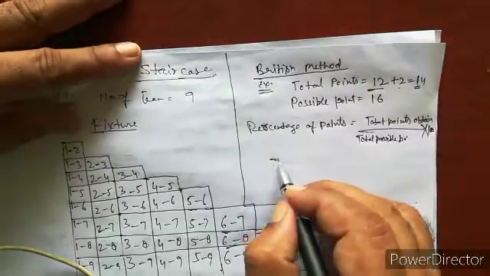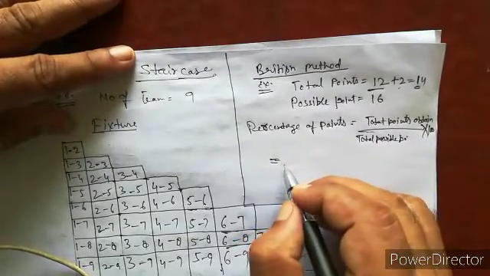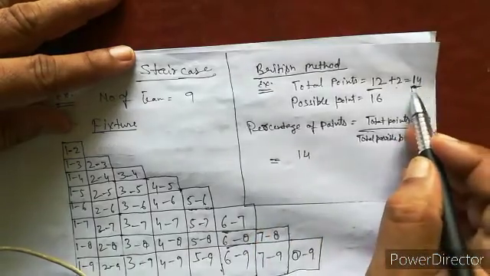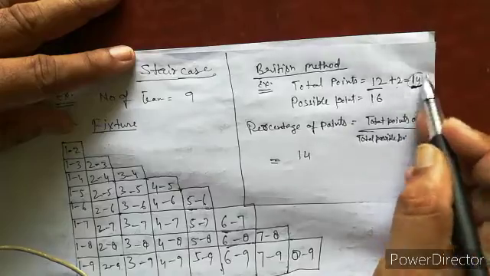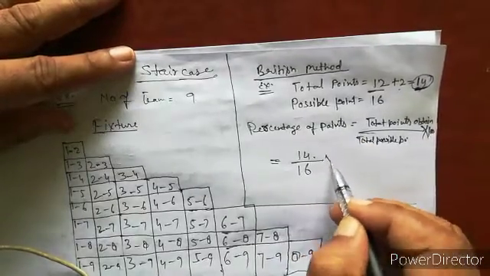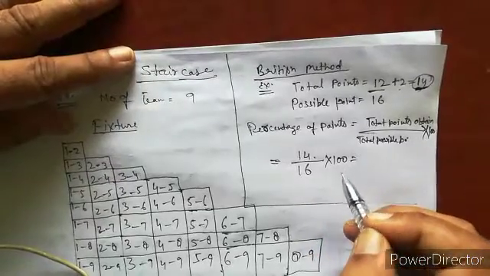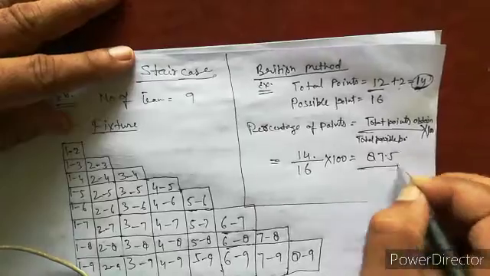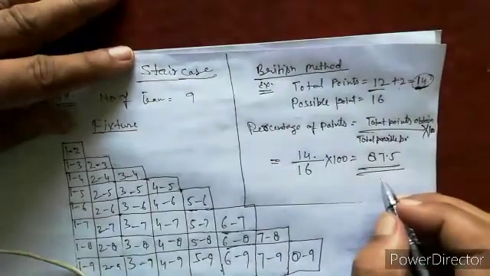What is the percentage of points? The total points obtained is 14 and possible points 16. So the winning percentage is 87.5. So this is the method to find out the winner.